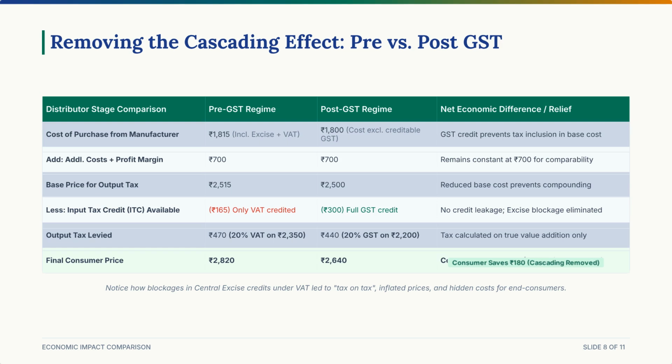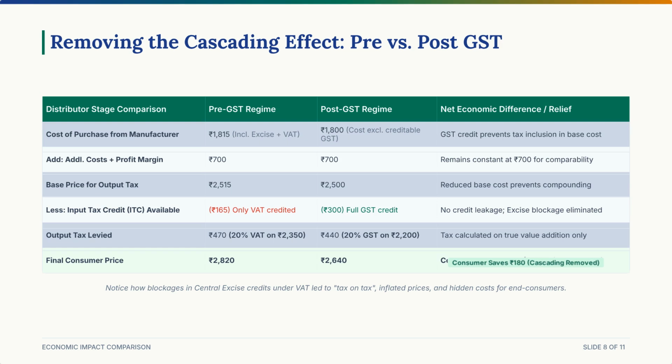Phase 2, at the distributor level, the real magic. Now, the manufacturer sells the item to a distributor. This is where the old system truly broke down, due to a blockage of credit chains. Under the old system, a distributor could not use the excise duty paid earlier to offset their VAT liability. The credit chain was broken.